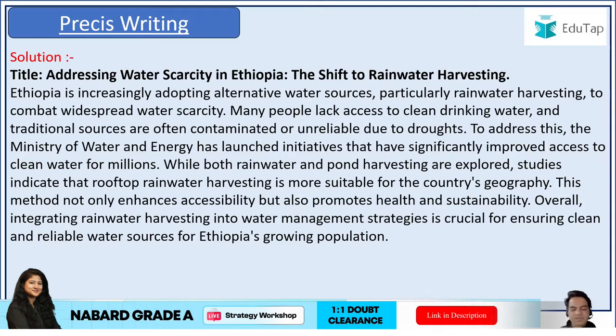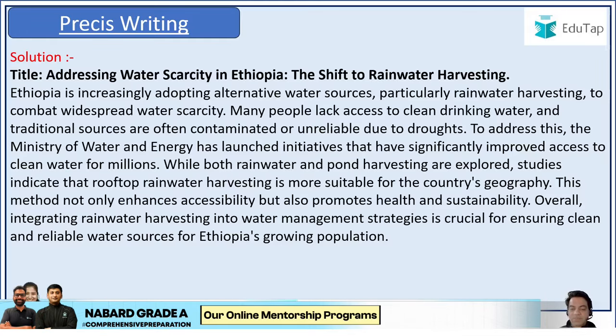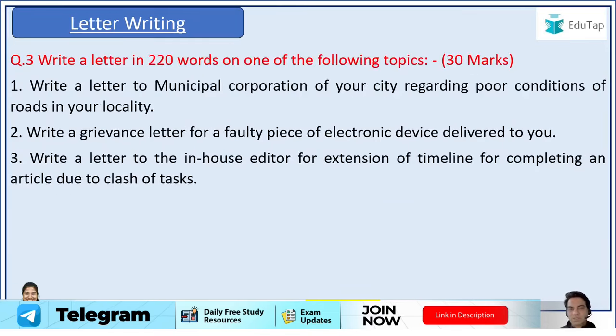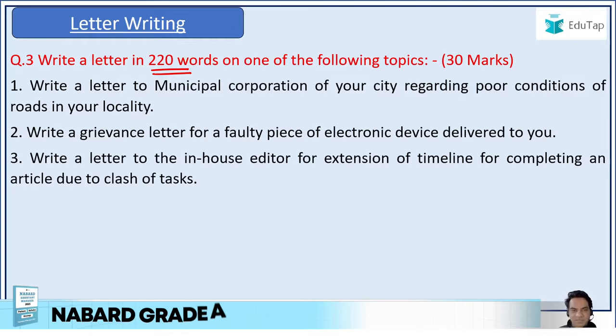So Precis is very easy if you learn how to actually do it, and it becomes a very scoring part for you. Now coming to the third question, guys. Now this was something very challenging. The word limit for the letter this year was given as 220 words. So it was supposedly a very big letter. Even compared to the Precis, it was 100 words more, right?